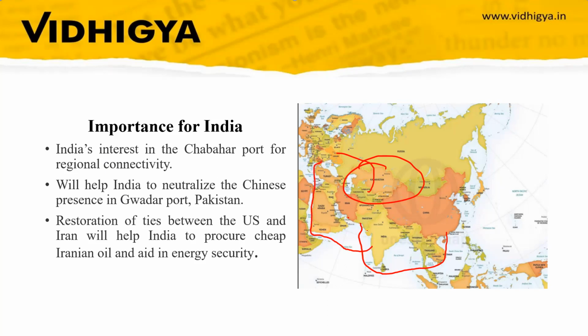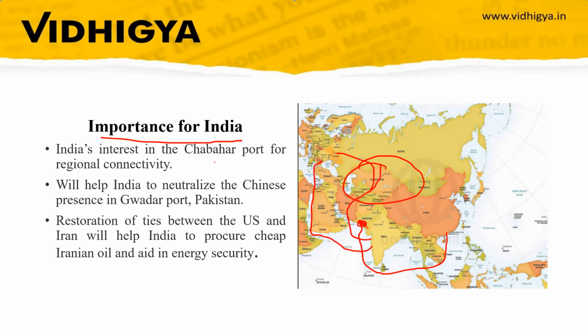So India wants to take another route. India will go to Iran, then from Iran to Afghanistan, then enter Central Asia, then Russia. India also wants to counter China at Gwadar port by making a port at Iran's Chabahar port, which can be utilized by India. So I've told you why Iran and the Chabahar port are important for India. The purpose is to counter China's naval presence and to reach the Central Asian market.